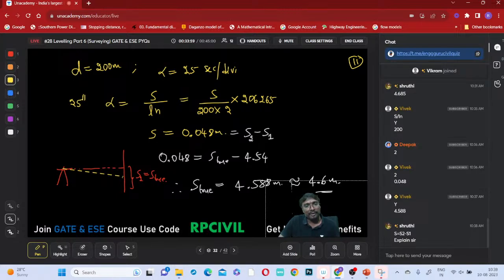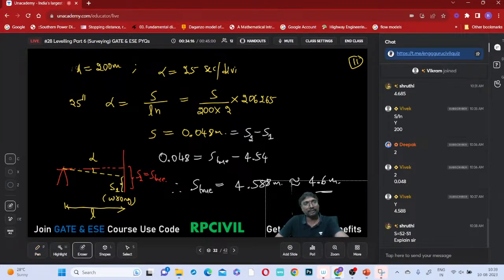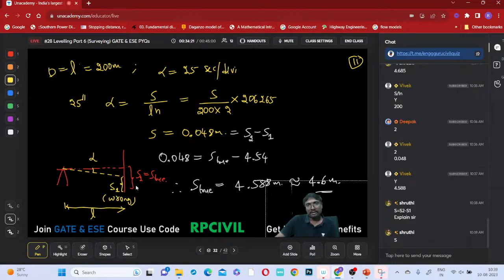Therefore, this S1 will come, the wrong staff reading, and this will be your sensitivity of the bubble, alpha. This is your L distance, or capital D. Clear? So now tan alpha is equal to delta S, from here to here, or you can take it as S, divided by this L. That's it. Clearly, isn't it?